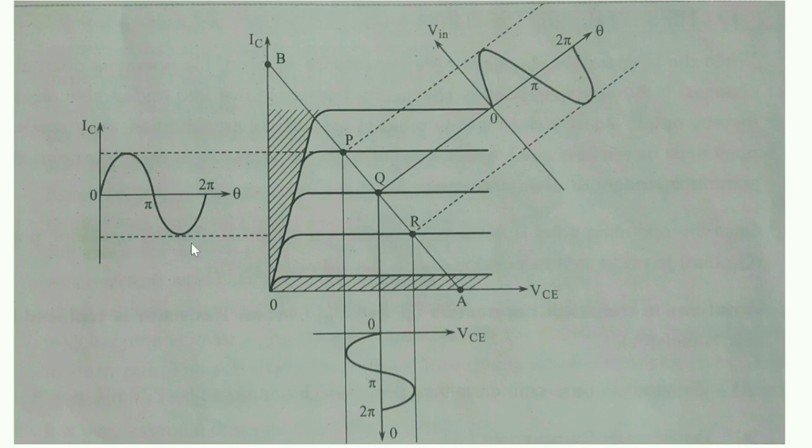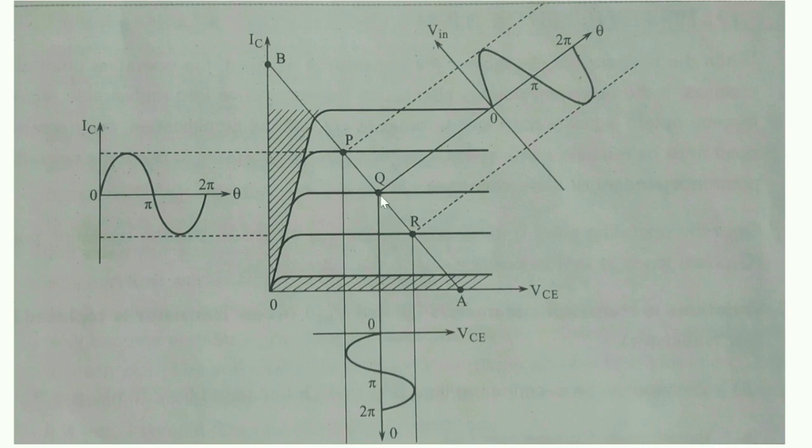We can see that the output is faithfully amplified and reproduced. For that we have to fix the Q point at any point in an active region, that is at the midpoint. It is more beneficial for the faithful amplification.